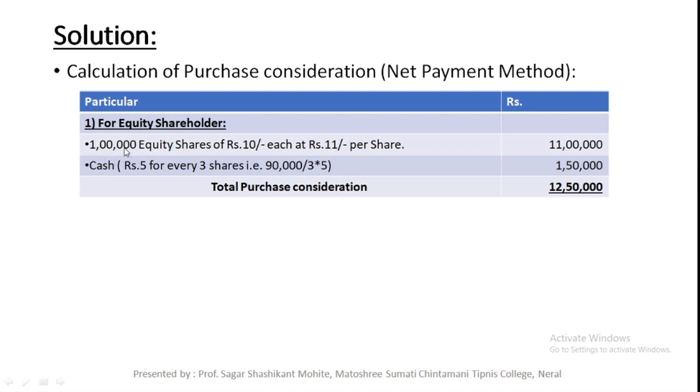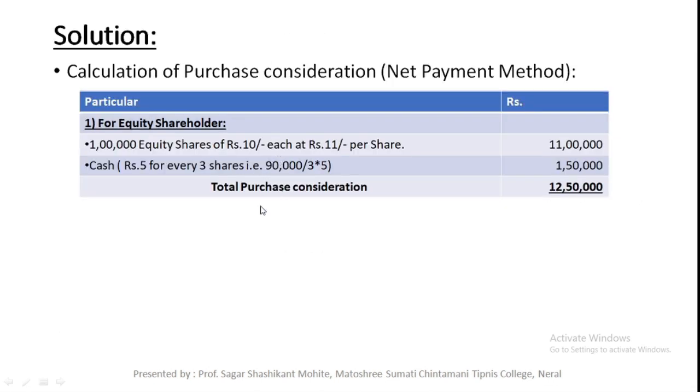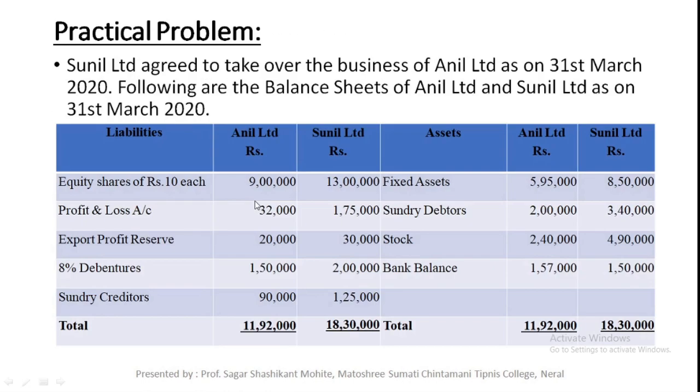How many equity shares have they issued? That is 1 lakh equity shares of rupees 10 each at 10% premium. That means 1 rupee premium, so 10 rupees plus 1 rupee premium, 11 per share. Therefore the total amount will be 1 lakh into 11, that is 11 lakh. They also paid cash of rupees 5 for every 3 shares held. That means if an old company shareholder has 3 shares, then they will be given rupees 5.